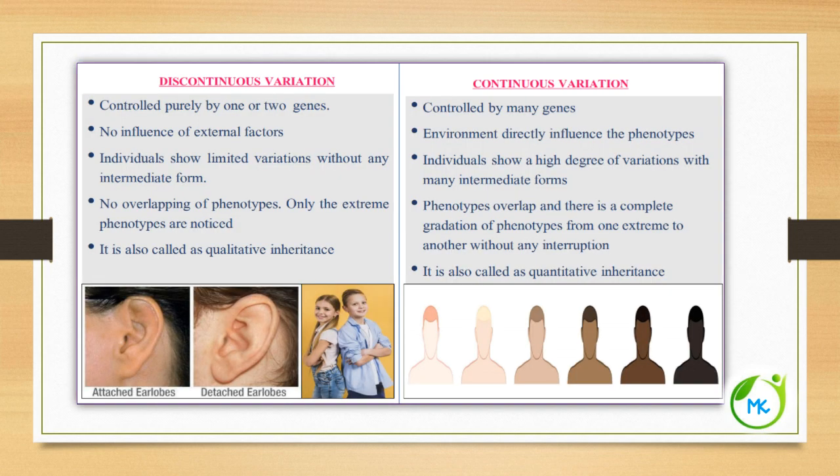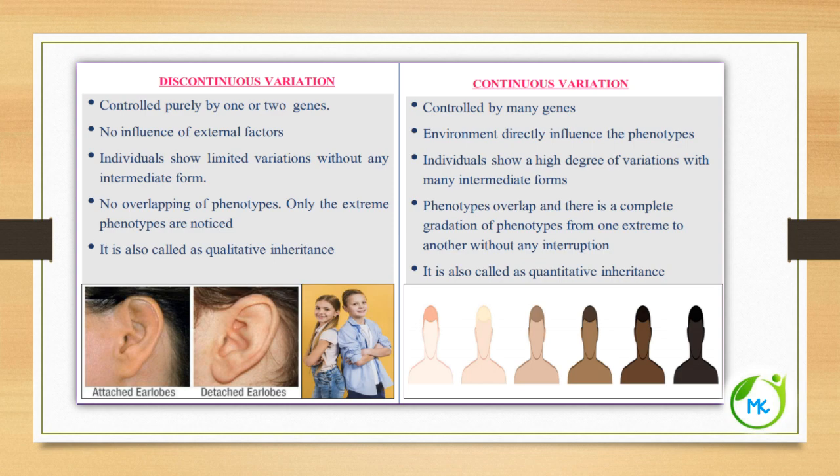Now we shall see a difference between a discontinuous variation and continuous variation. The discontinuous variation is controlled purely by one or two genes, whereas continuous variation is controlled by many genes. And in discontinuous variation, there is no influence of external factors, whereas in continuous variation, the environment influences the phenotypes. And the individuals of discontinuous variation show limited variation without any intermediate form, whereas the individuals show a high degree of variation with many intermediate forms.